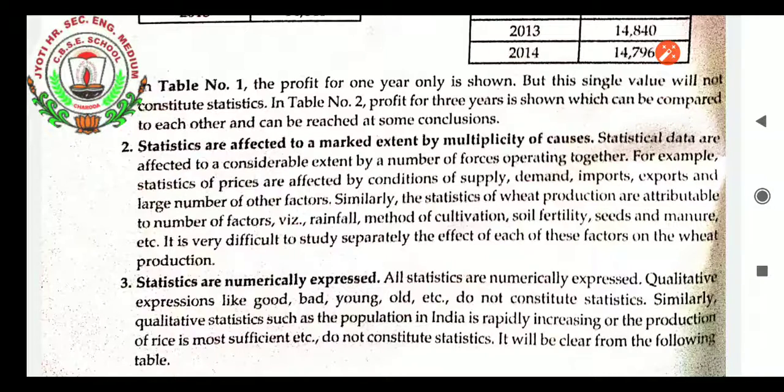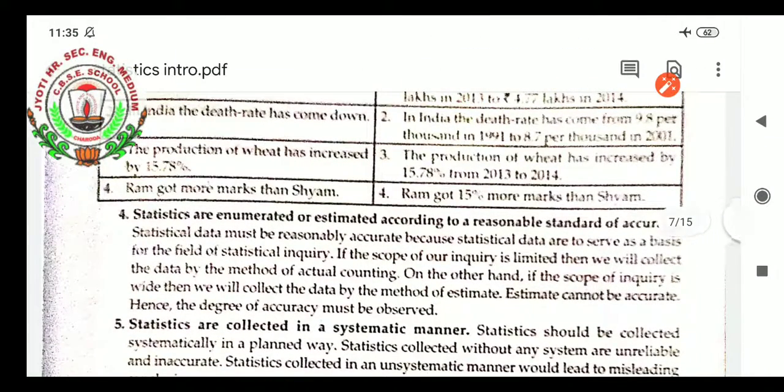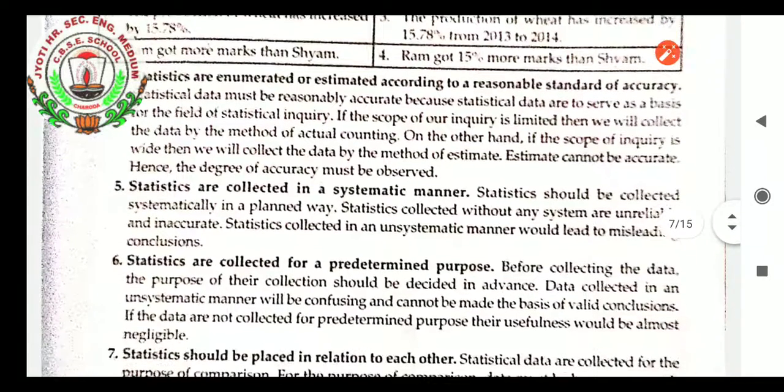Similarly, qualitative statements such as the population in India has rapidly increased or the production of rice is sufficient also don't show statistics. Some numerical figures are needed. So that is another thing which is needed in the statistics definition. Statistics are enumerated or estimated according to a reasonable standard of accuracy.